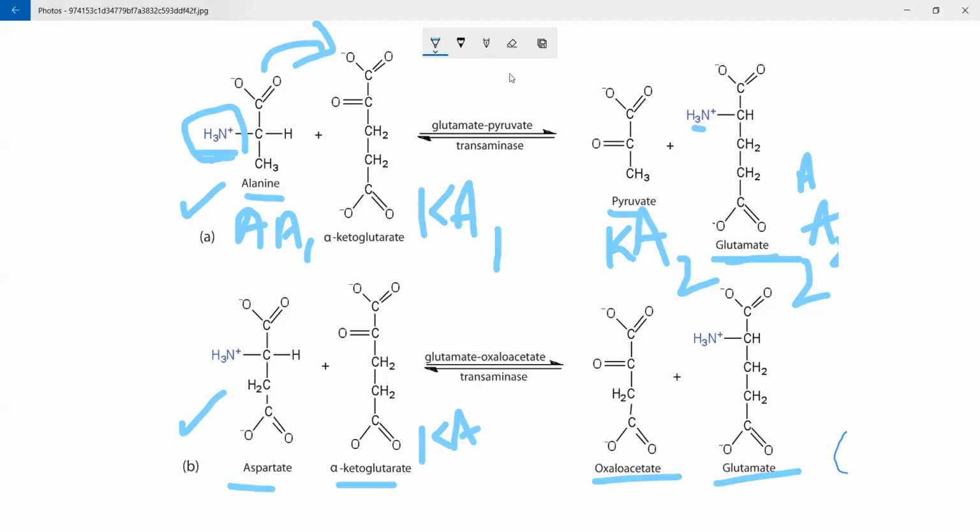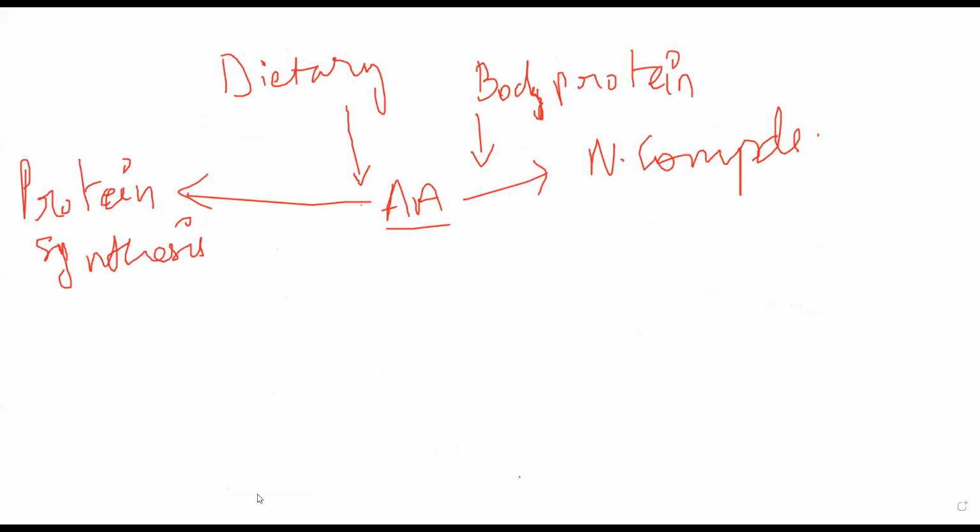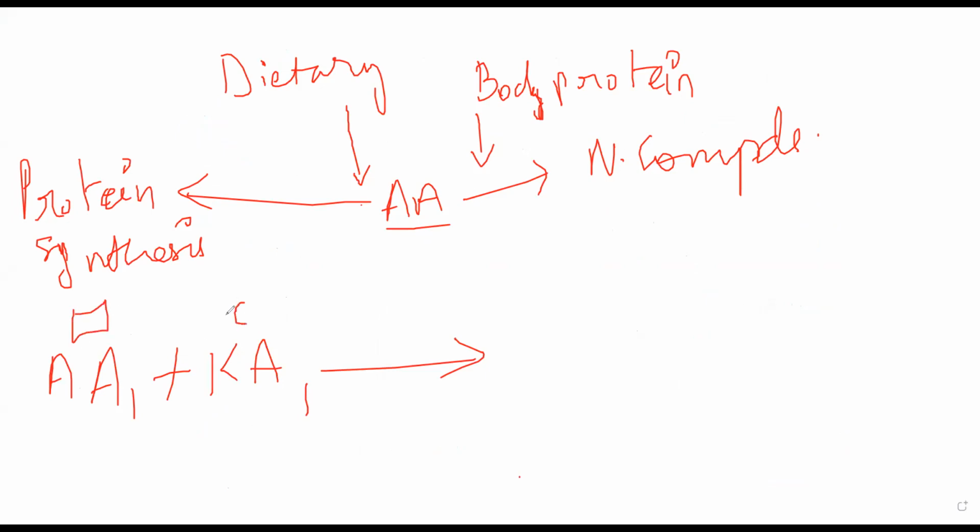Once again, okay. So what is happening here is, let me draw it this way. अब ये image तो आपको थोड़ा दिमाग में बैठाना. I'll show it to you in this way. Think of this reaction like this. I have amino acid 1 plus keto acid 1. ठीक है? When I react both of them, let us suppose I have a square molecule on this and I have a circular molecule on this. ठीक है? When I react both of these in the presence of an enzyme called transaminase,